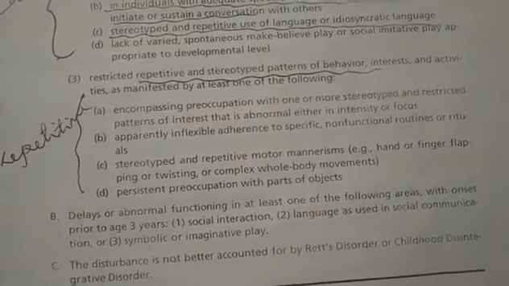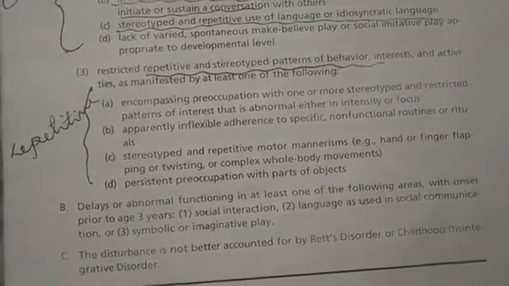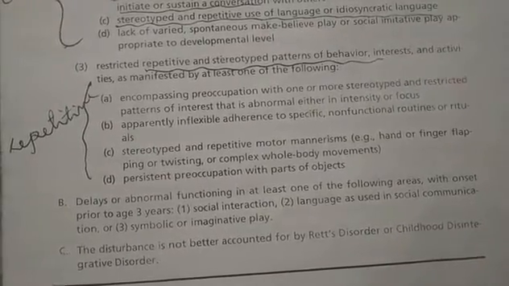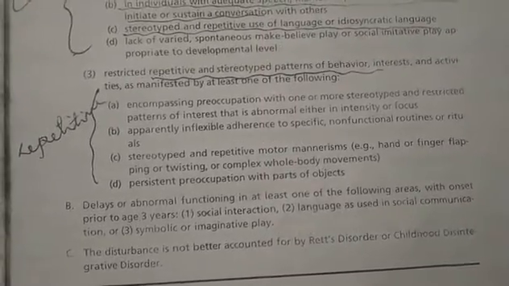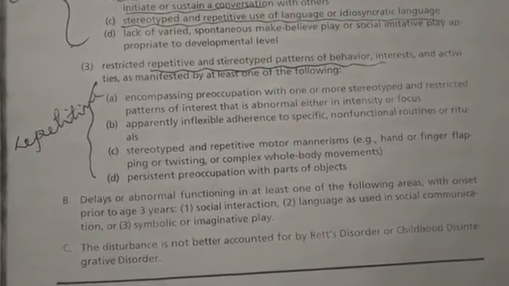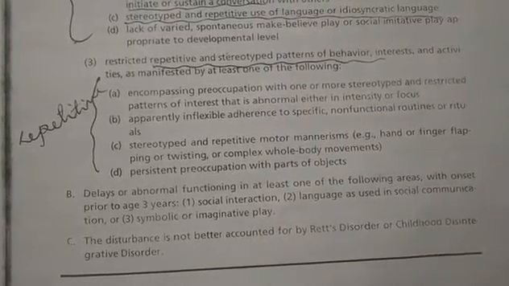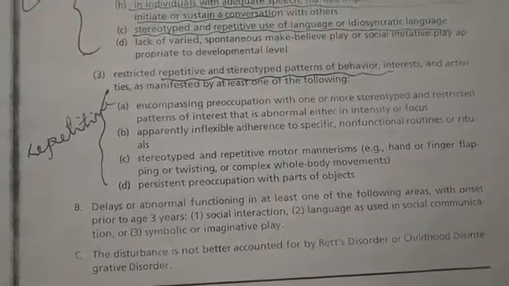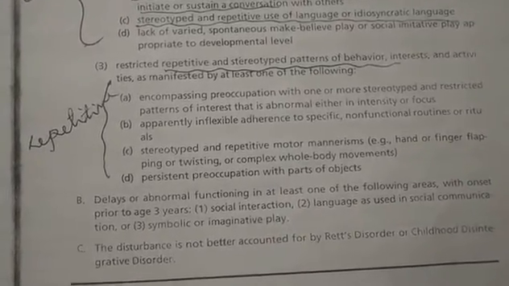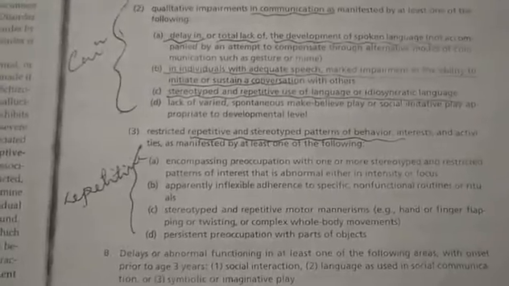So the first point under repetitive and stereotyped patterns of behavior is preoccupation with one or more stereotyped and restricted patterns of interest that is abnormal either in intensity or focus. If you keep on doing one particular thing always, it's annoying and it is abnormal.